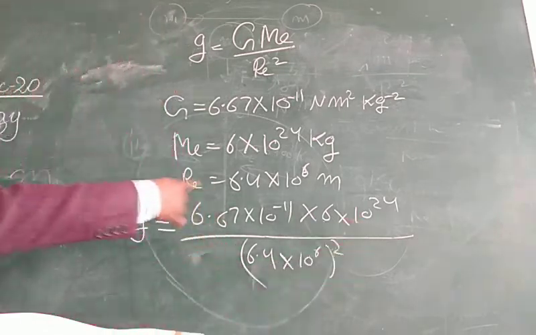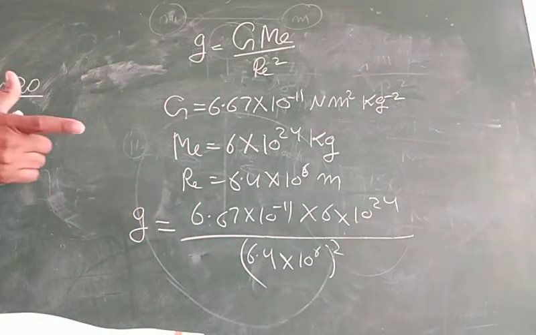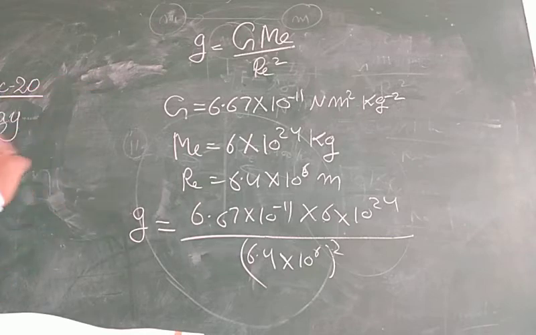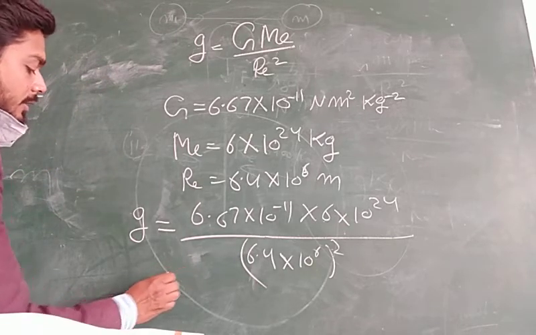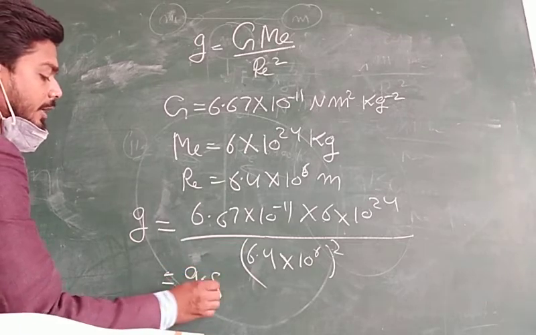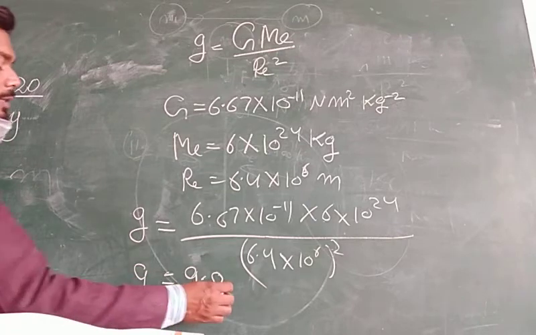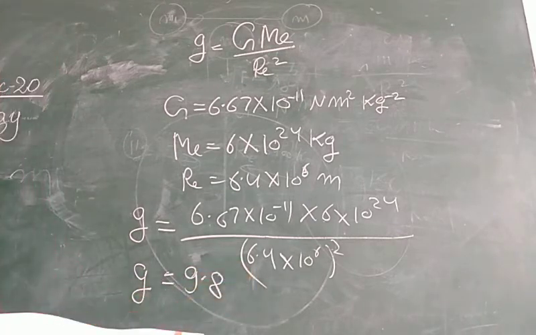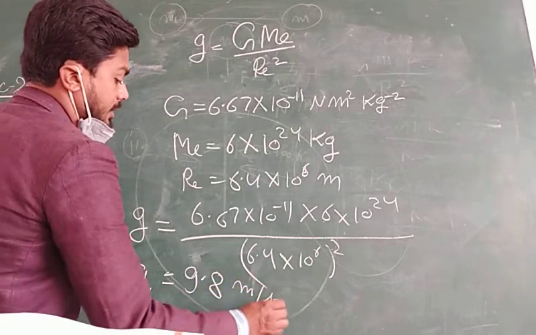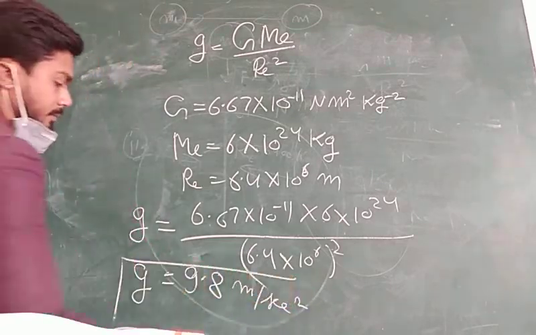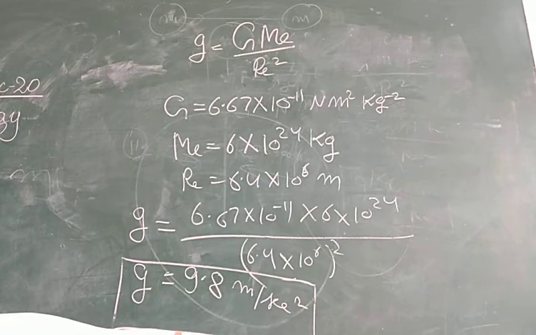This calculation is a little bit lengthy, but when we simplify this, the result which you will get, the value of g, is approximately 9.8 meter per second square. This is the calculation of g.